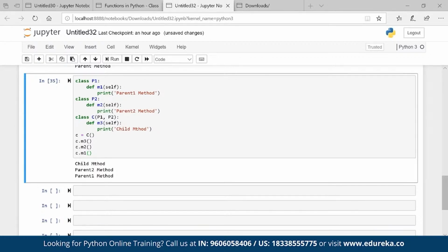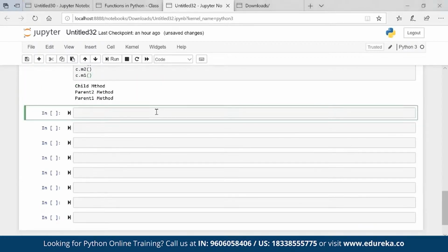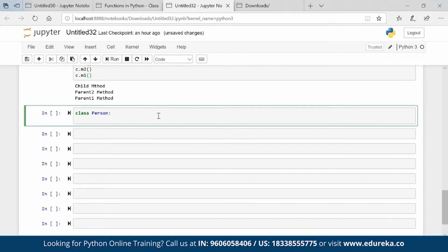Let's say how Python resolves the diamond problem. Basically, there is a concept of MRO. That is what Python uses to resolve the diamond problem. Let me create a small simple example so that it will be easy. I have a class person. Or let me do one thing. I have one example already ready with me. I'll just quickly show you that.